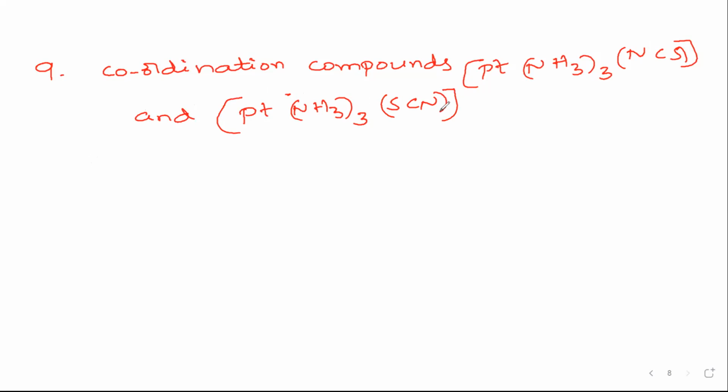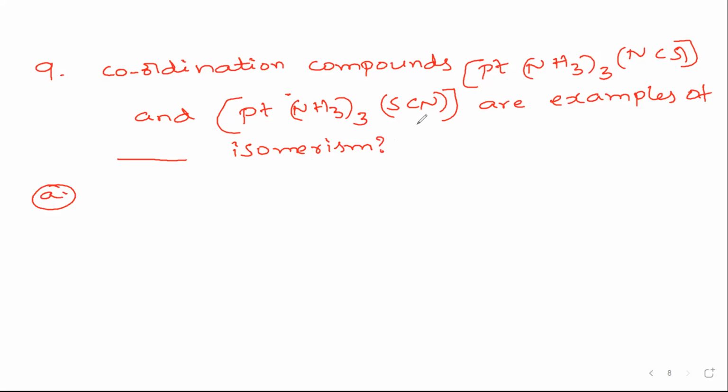These are examples of which type of isomerism? It has two forms, SCN, with donation of ligands through sulfur and donation through nitrogen. So it is nothing but ambidentate ligands. So ambidentate ligands will show which type of isomerism?